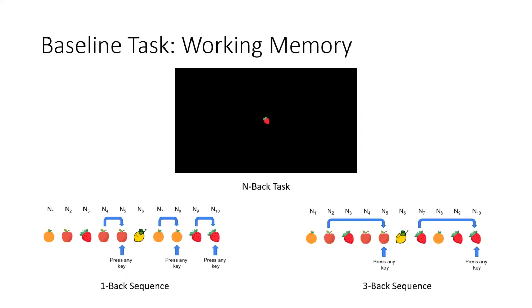The working memory task will use n-back tasks that require the subject to remember different numbers of fruits based on the level of working memory that is to be elicited. For high working memory, the subject will need to remember the last 3 fruits shown and respond when the fruit shown 3 sequences ago is the same as the current fruit. For low working memory, the subject just needs to remember the previous fruit shown. Each working memory task will last for a duration of 2.5 minutes.